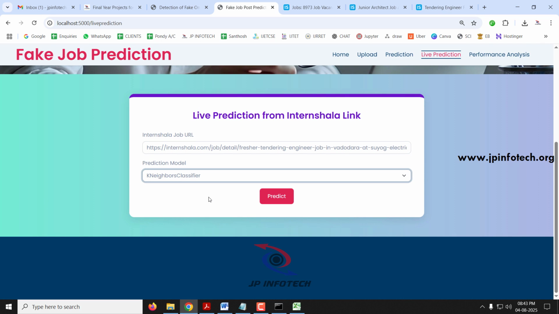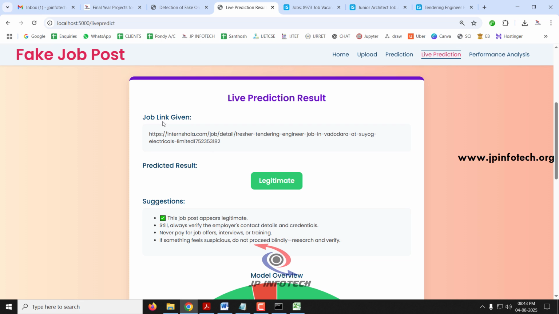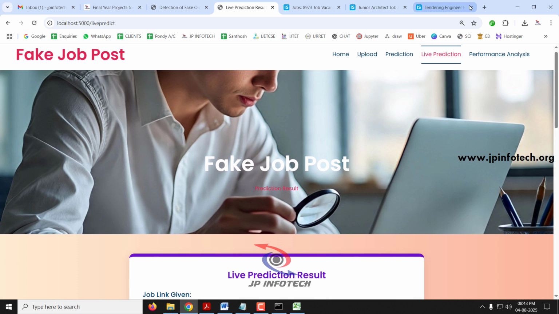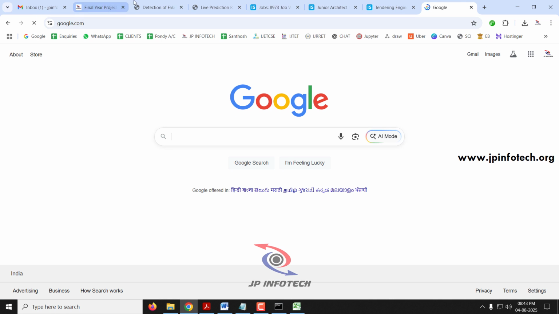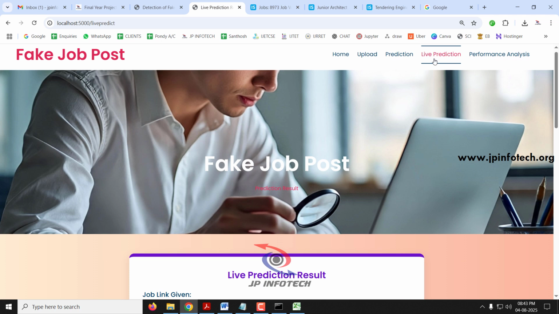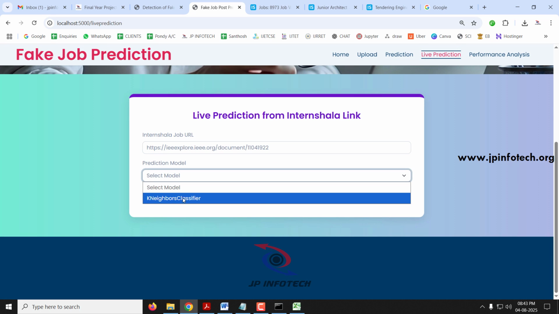Select the model K neighbors classifier and predict it, and now you can see the job post given is also a legitimate one. Now if I am going to give some other link, for example this IEEE link, I'll go to the live prediction, give this website and click predict.